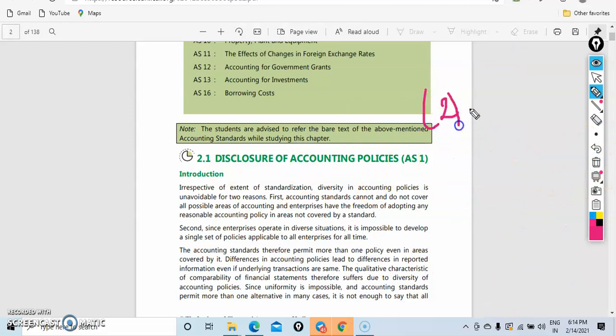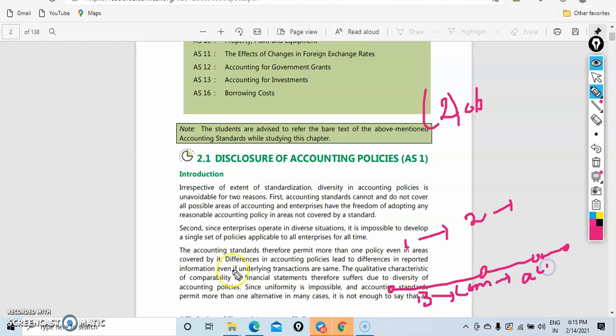And the second one is the objective or purpose. The purpose as well I covered there only. Because of better presentation and comparison, we can make it, right? For the first year and second year, if the method was changing, we can know that the method is changing, then we can understand better, compare better, and we'll get accurate presentation and accurate financial statements as well. So that is the objective.